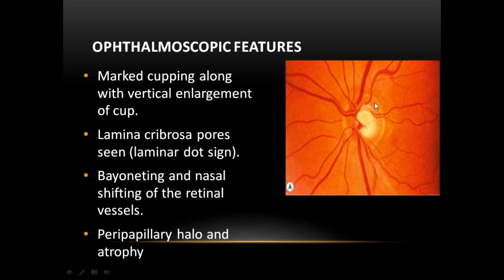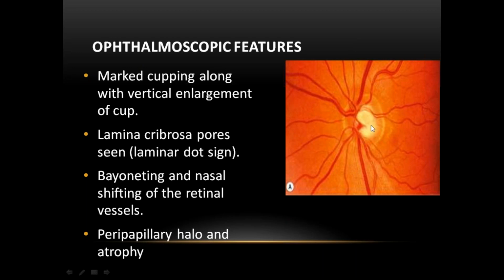You can see the small blood vessels. These are all the small blood vessels here. The small blood vessels are absent in glaucomatous optic atrophy. Here you can see there are no blood vessels. In advanced glaucomatous cupping, the entire disc will be white like this. Vertically oval cupping is a feature of glaucomatous optic atrophy.